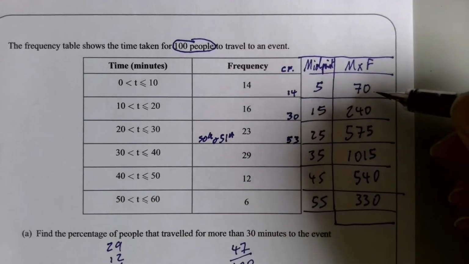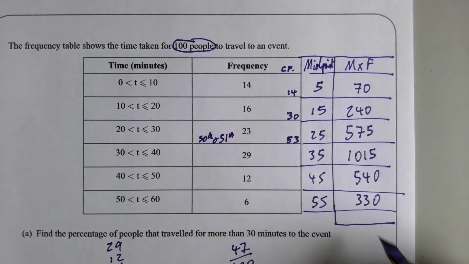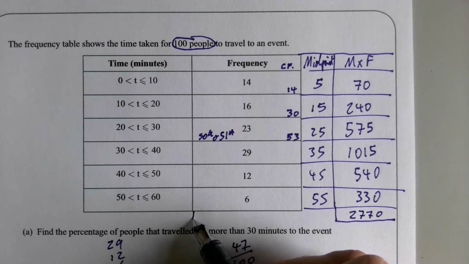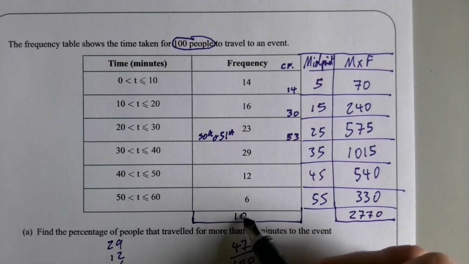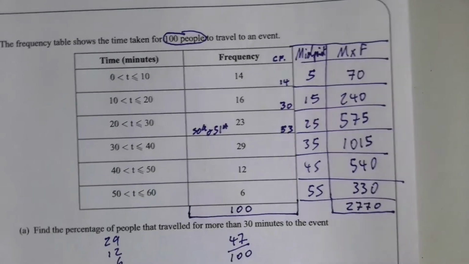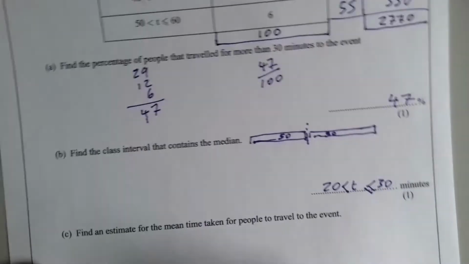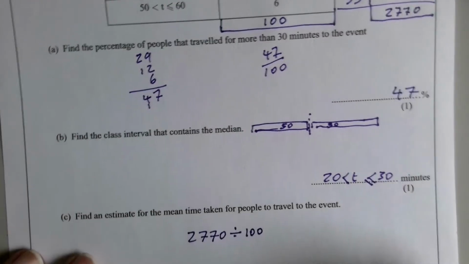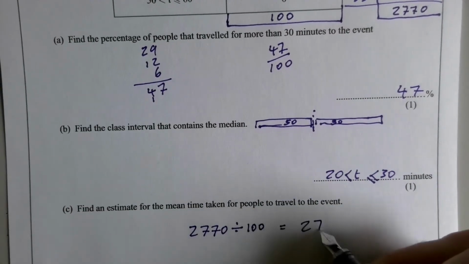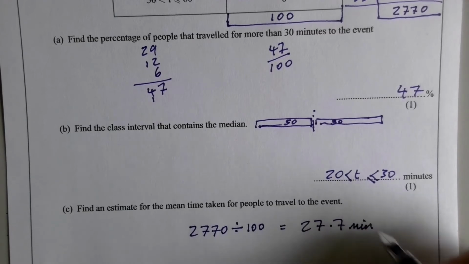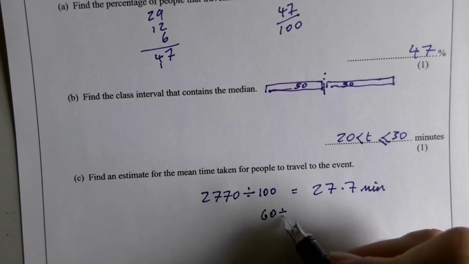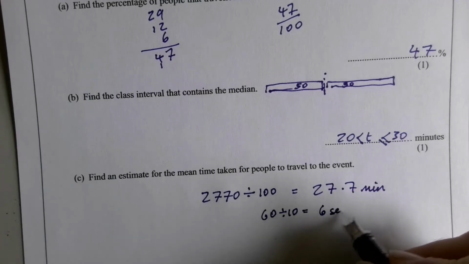Keep going with that. Then when we've got all of these, if we add all of these up together, we get 2,770 minutes were what the total amount of time that the 100 people have taken to get there. So to get the mean, we divide that total amount of time by how many people there are, which would give you 27.7 minutes. Now it's fine if you left it like that, but remember that 1/10 of a minute is how long? Well, it's 60 seconds divided by 10 is 6 seconds.